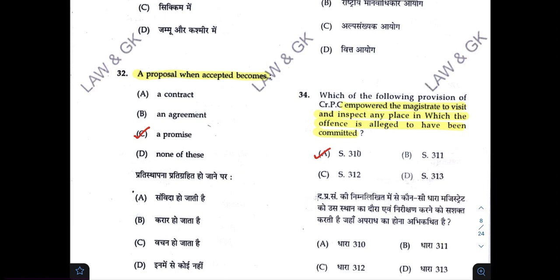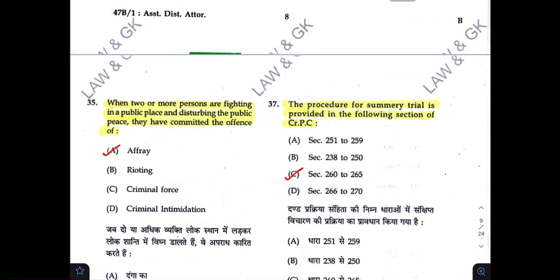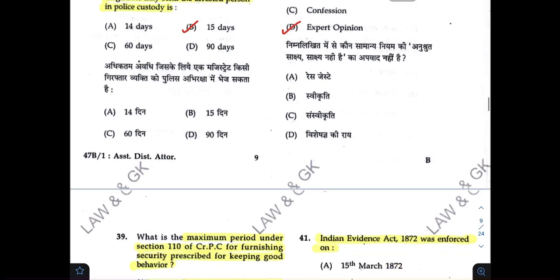Empowered the magistrate to visit and inspect any place in which the offence is alleged to have been committed. Correct answer is A. The procedure for summary trial is provided in which of the following sections of CRPC? Correct answer is C. Which of the following is not an exception to the general principle that hearsay evidence is no evidence? Correct answer is D.